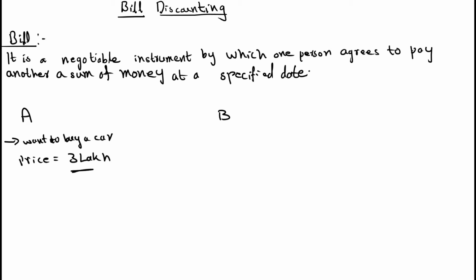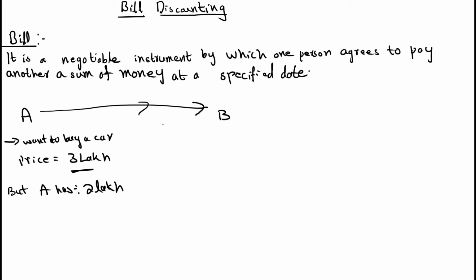The price of the car is equal to 3 lakh, but A has only 2 lakh rupees, and person A wants to buy the car now only. So what he will do is he is going to meet person B and ask him to give some money.